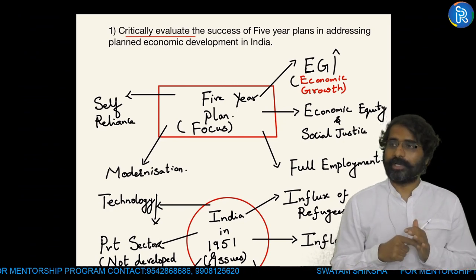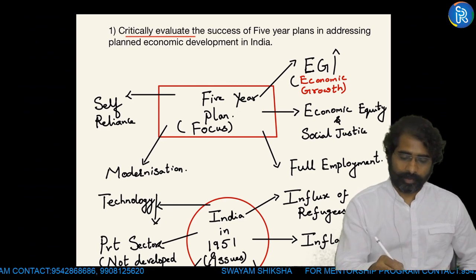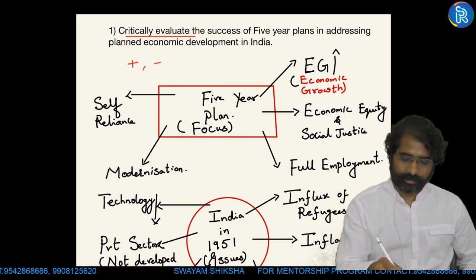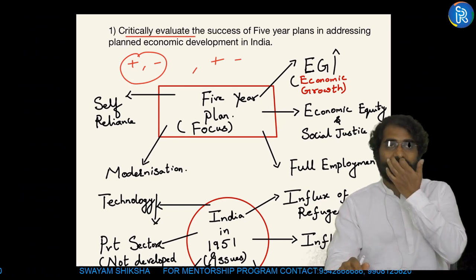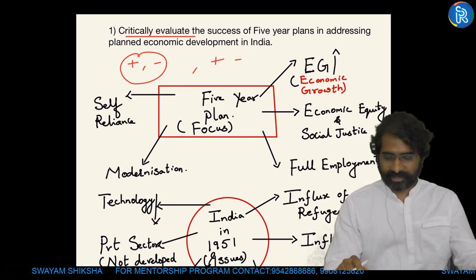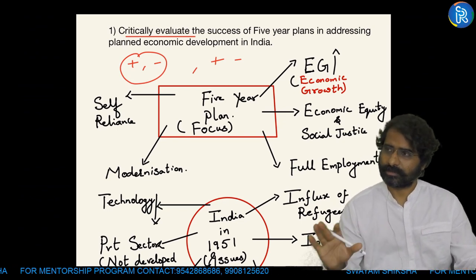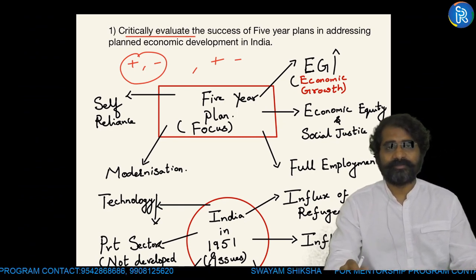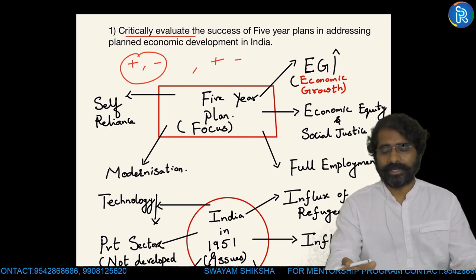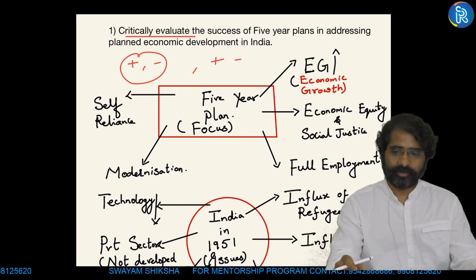In critically analyze, we have to come up with a positive statement, a negative statement, a positive statement and a negative statement, and then a forward-looking conclusion. For example, if inflation targeting is a better approach for deciding monetary policy, critically analyze means: what is the positive statement?